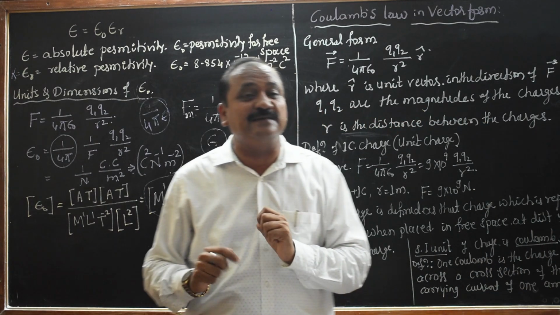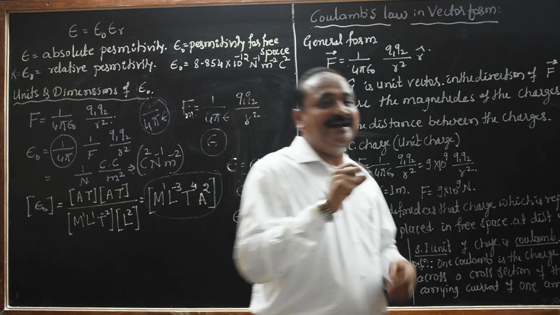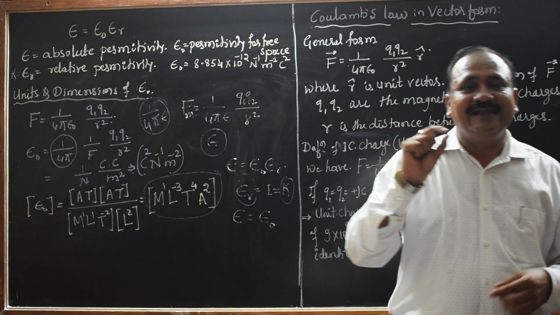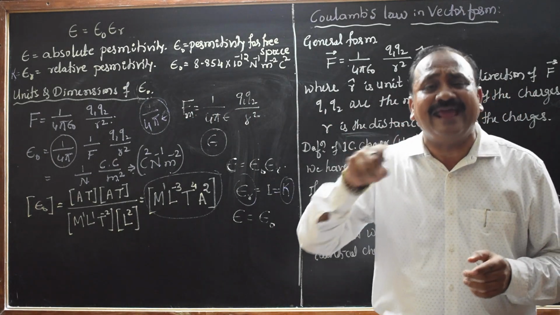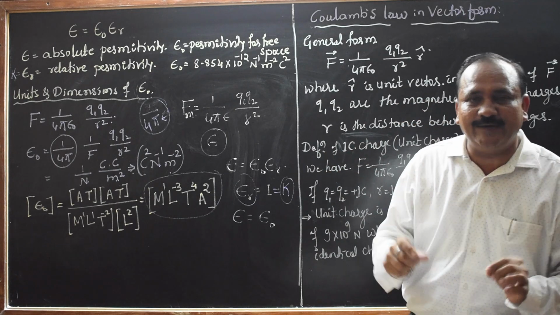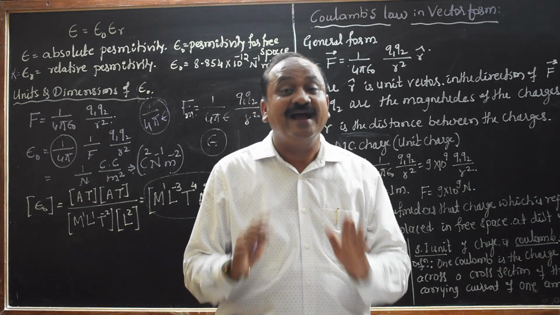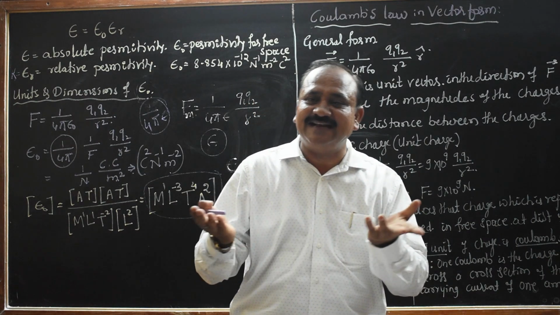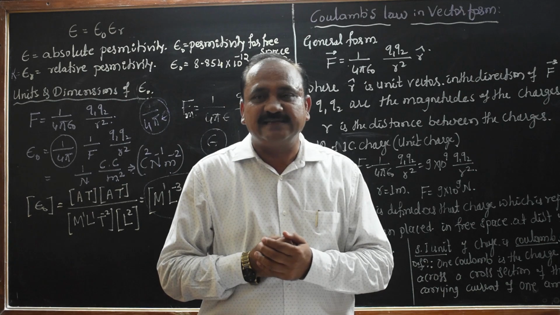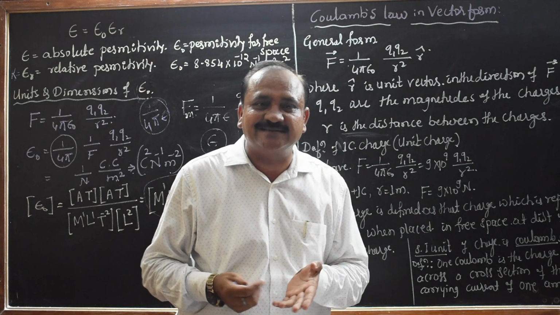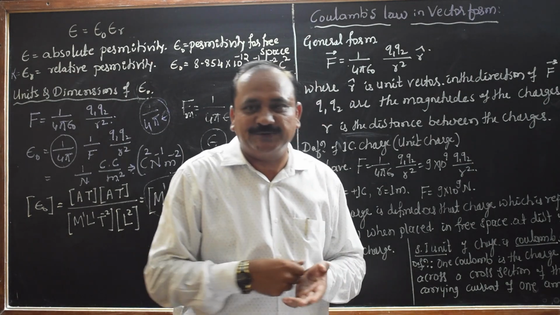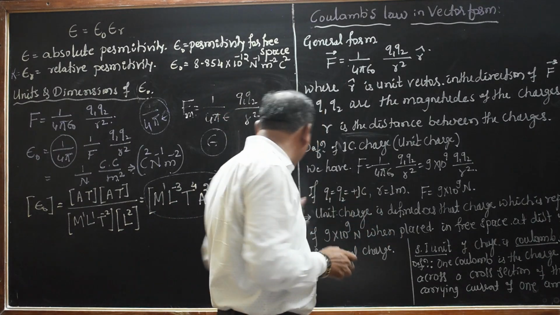In the examination, sometimes they may ask, write the SI unit of this epsilon r or K value, write the SI unit and dimensional formula for that K value. Then you say it is dimensionless. It has no unit because it is a ratio of the same units, hence it is unitless. That's what we are supposed to say.